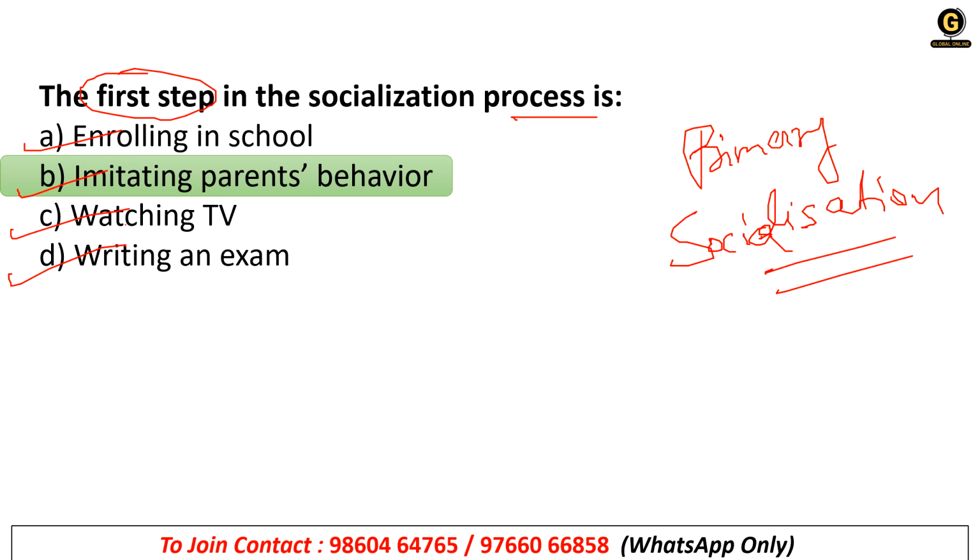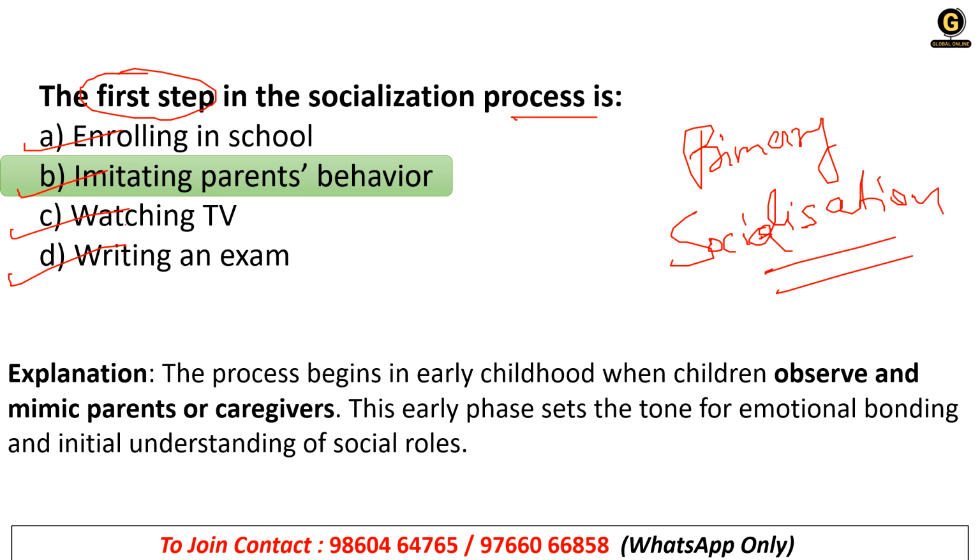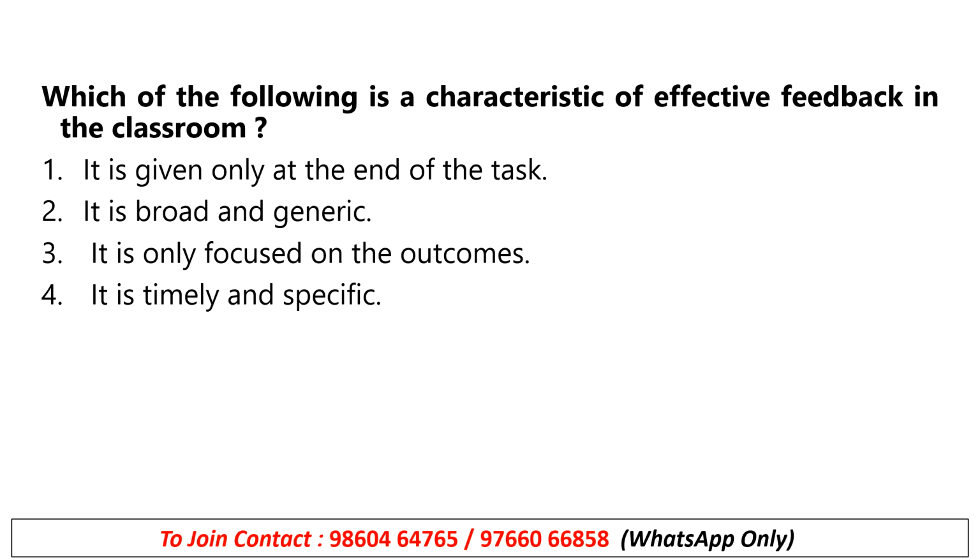See, the process begins in early childhood when children observe and mimic parents or caregivers. This early phase sets a tone for emotional bonding and initial understanding of social rules. We have seen how primary socialization impacts the children's development, right?